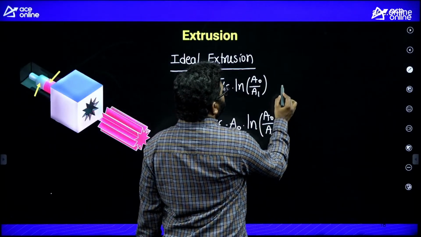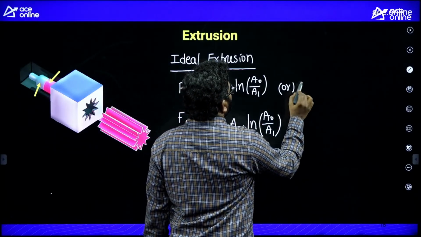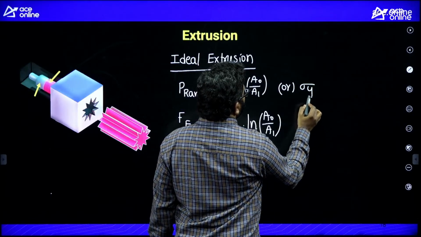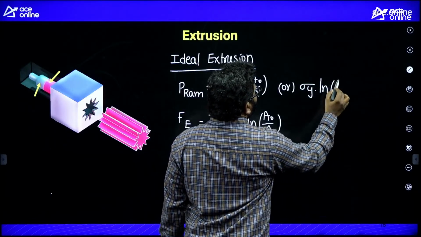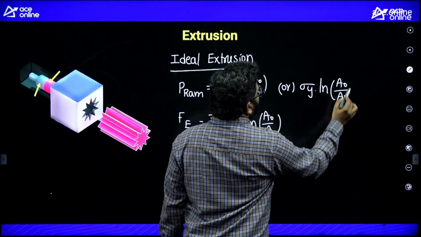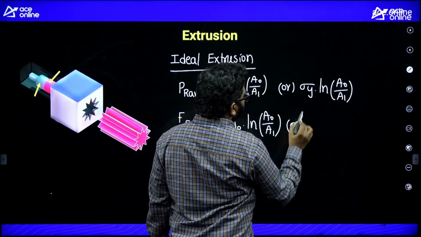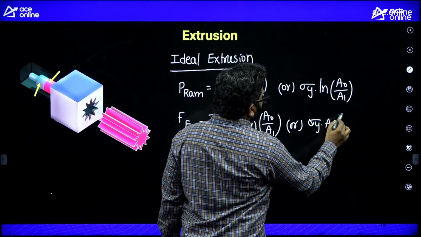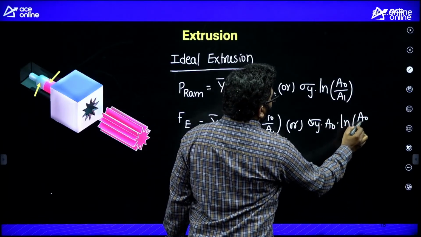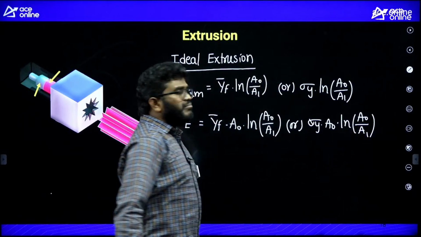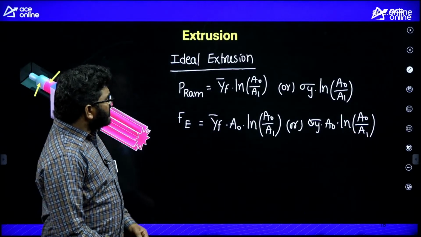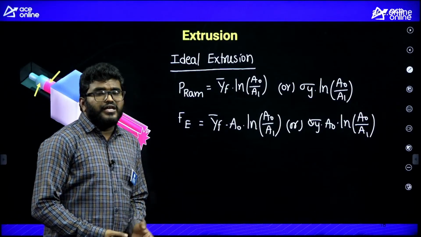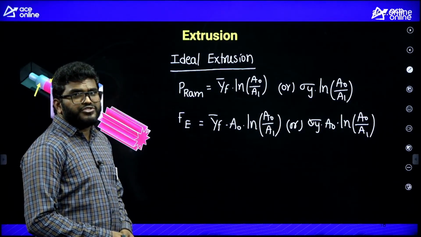Otherwise, if the material is rigid plastic, ram pressure is sigma y ln A naught by A1. For force, sigma y A naught ln A naught by A1. These are the important formulas. By using these formulas we should find the ram pressure and extrusion force.